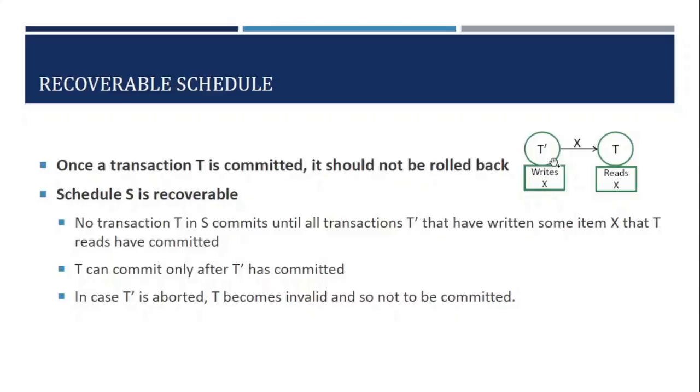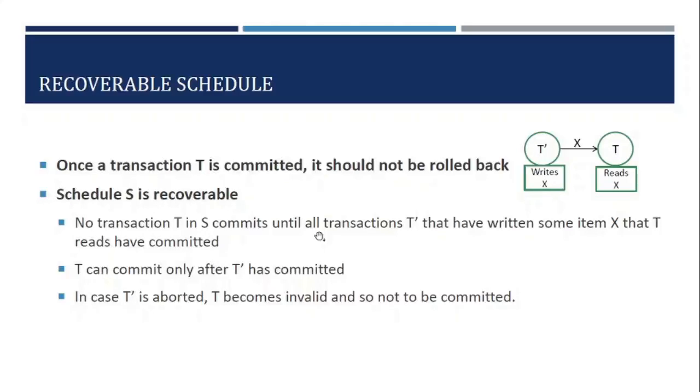Now suppose after T has read X and has done halfway through all of its operations, during that interleaving, T dash aborts. Now if T dash gets aborted, whatever value of X T dash has written, since it is read by T, T should also be aborted. So that's why we are interested in recoverable schedules. In recoverable schedules, we will not encounter this problem.